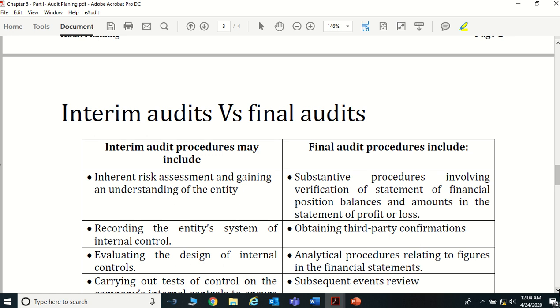It is not a full financial statement audit. We call it a review of financial statements, or we call it interim audits. It's not internal audit, we call it interim audit. Internal audit is a separate thing, a different kind of audit. The scope and everything is different from external audit. But here we are talking about interim audit.